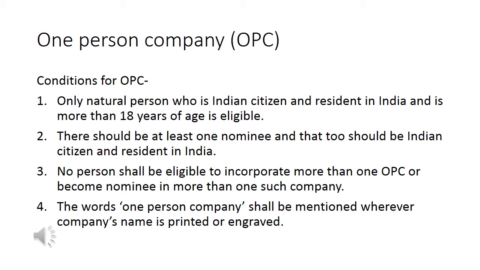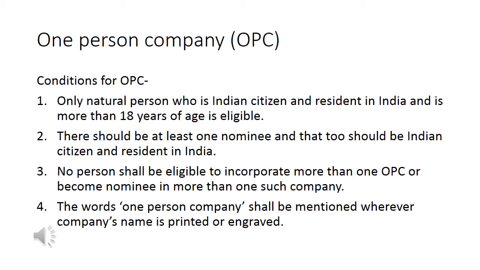Number 1 is only a natural person who is an Indian citizen and resident in India and is more than 18 years of age is eligible. Number 2, there should be at least one nominee, and that nominee also should be residing in India and should be an Indian citizen. Number 3, no person shall be eligible to incorporate more than one one person company or become nominee in more than one such company, means you can only be eligible to have one one person company.